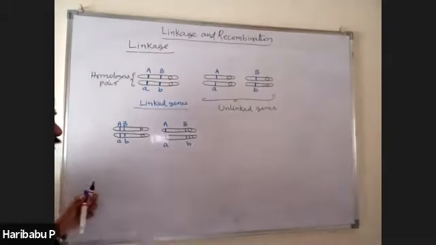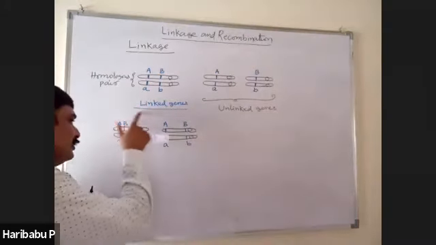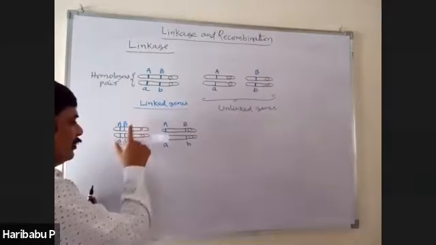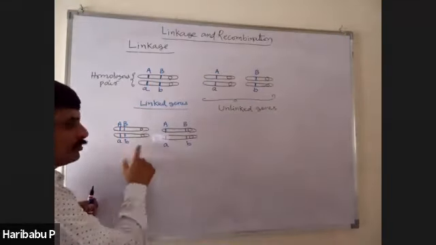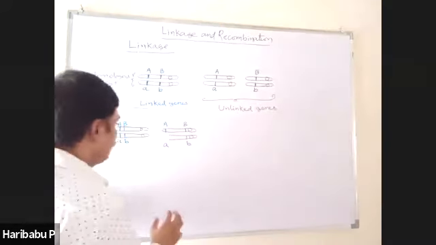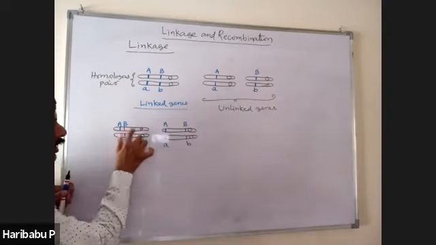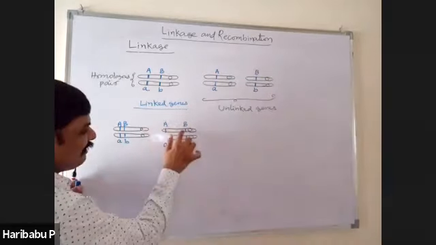Both are linked, is it right? Both are linked genes, because in this homologous pair, genes are present on the same chromosome. Here also, genes are present on the same chromosome. Difference is, here the genes are present closely. Here the genes are present distantly.